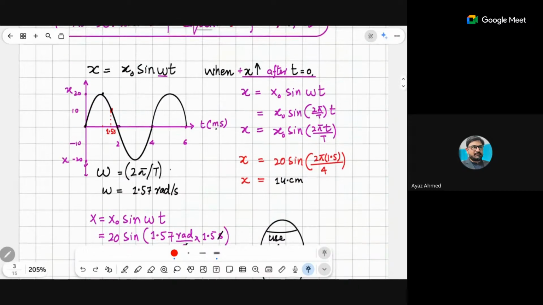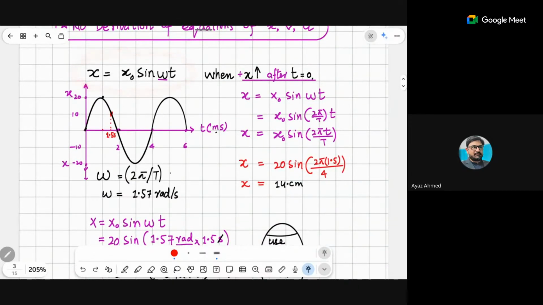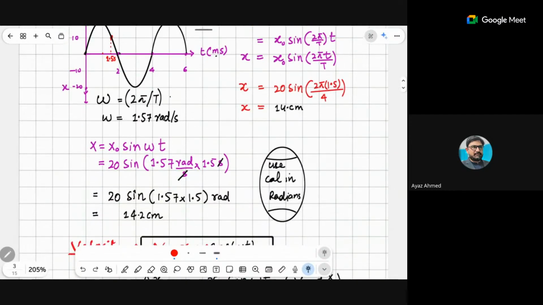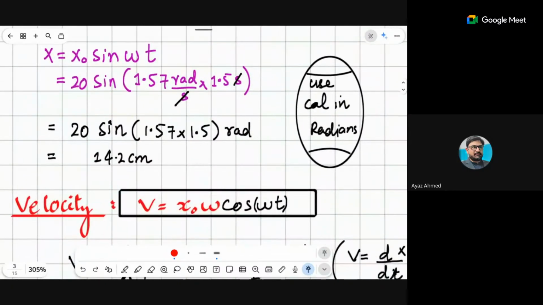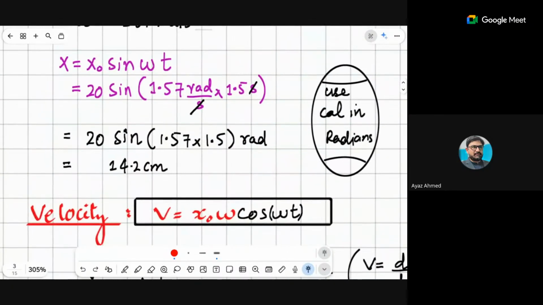So this is the equation which describes the displacement. Beta, what does displacement equation mean? For example, if I say x equals x naught sine omega t, and I have given the values: x naught is 20, omega is 1.57, and the time is 1.5 seconds.